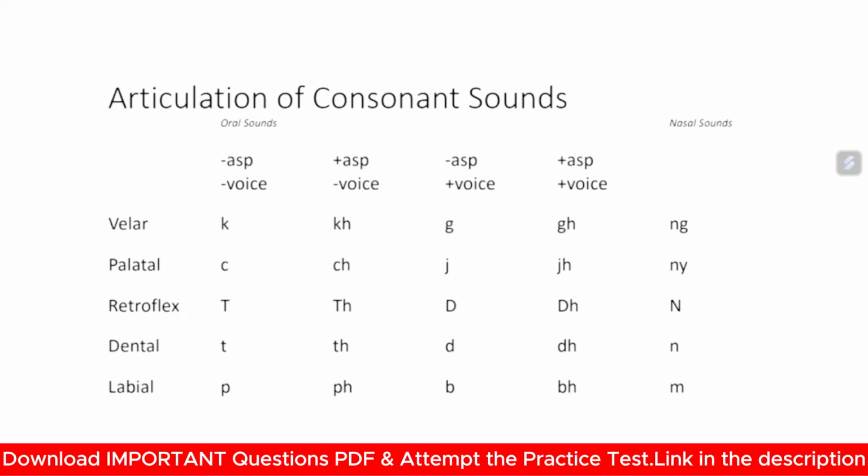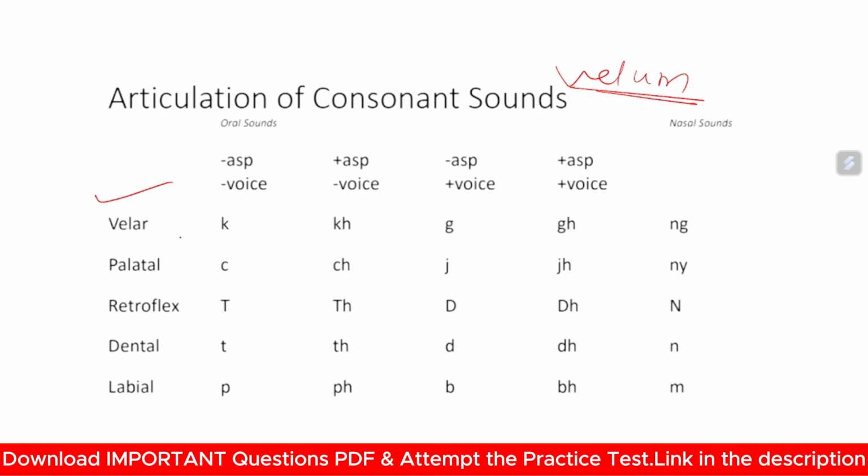Velar is the sound produced from the back of the tongue near the soft palate. In the previous slide you must have seen a body part named velum. That is the place from where the velar sounds are produced. Suppose k, kh, g, gh, na. These are the sounds produced from the velar part.